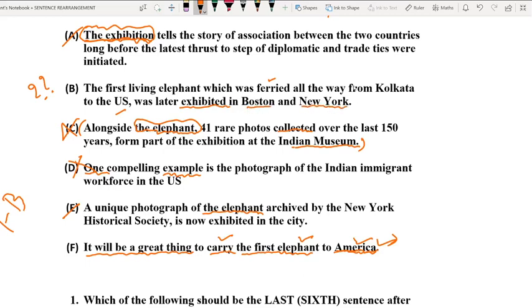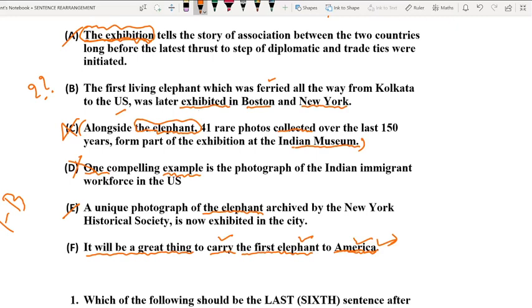My dear friends, we talked about the elephant's journey from Kolkata to America. Now it traveled from Kolkata and has landed up in the USA, and now it's being exhibited in Boston and New York.